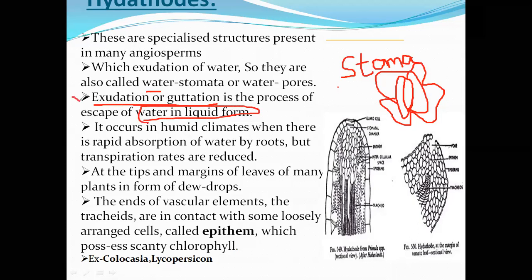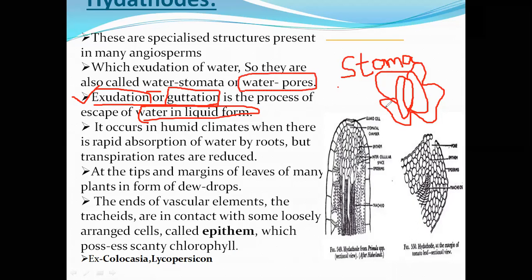This is the main function of hydathodes: escape of water molecules or water drops in the form of a liquid. This process is known as guttation. These hydathodes are directly involved in the guttation process. They are nothing but small water pores, so we call them water stomata.